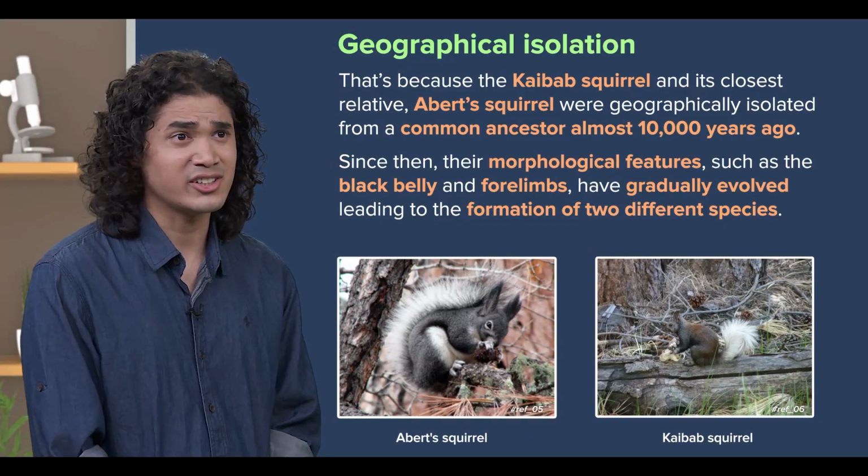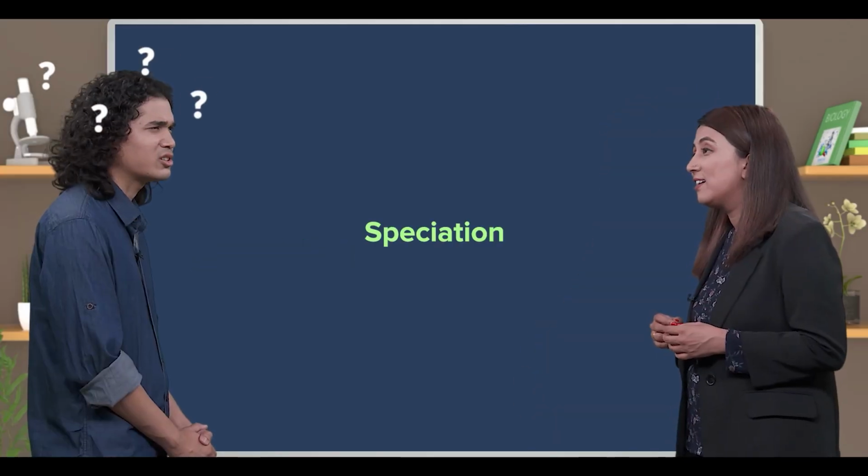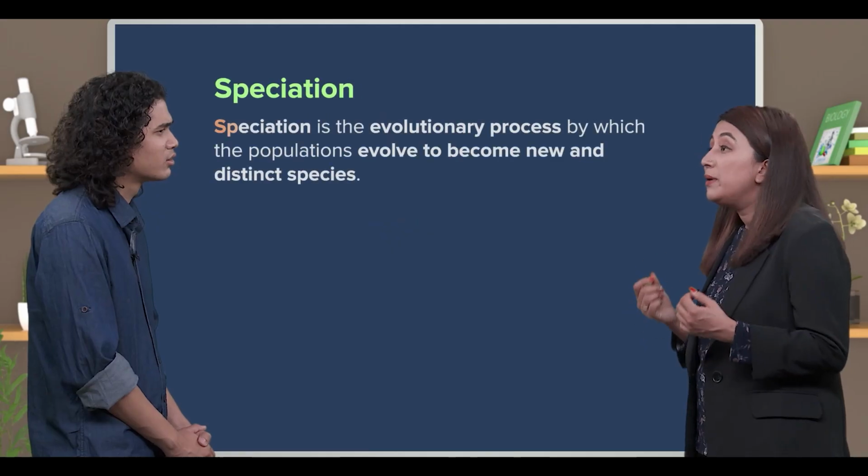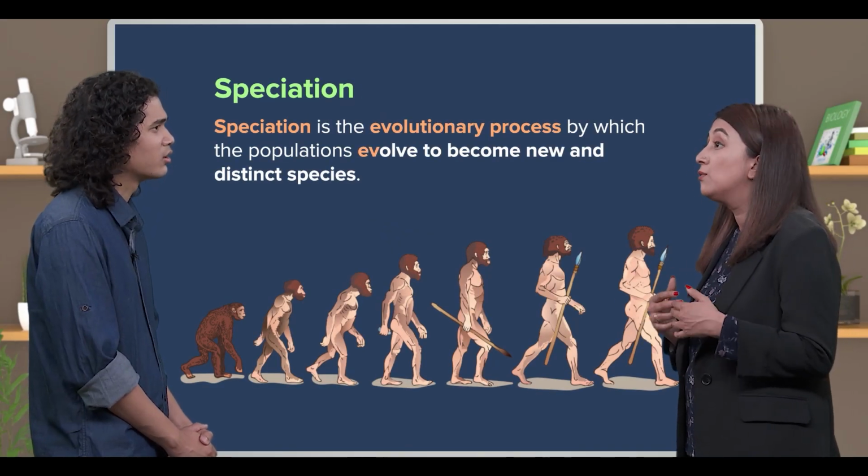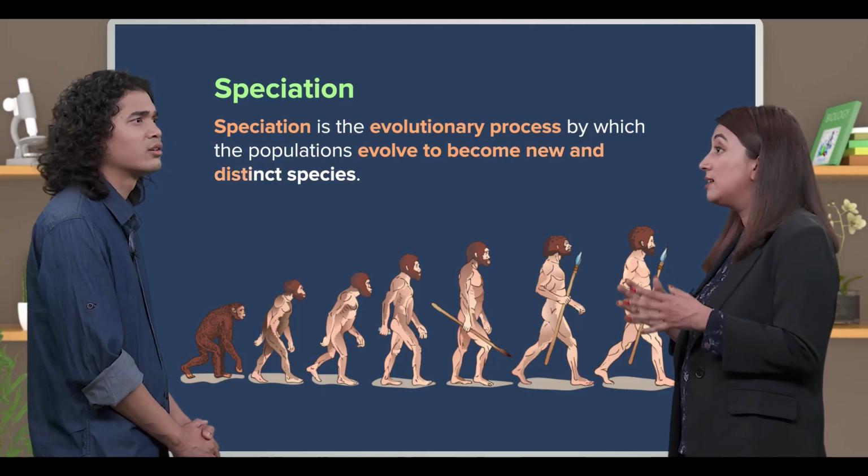But it must have taken ages. Is that how new species are formed? Of course, and there is a special term for it. It's called speciation. What does that exactly mean? Well, speciation is the evolutionary process by which populations evolve to become new and distinct species.